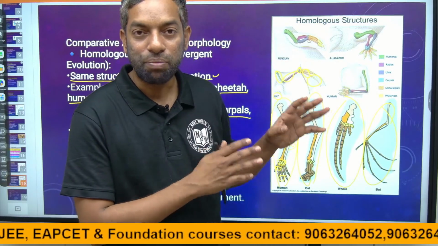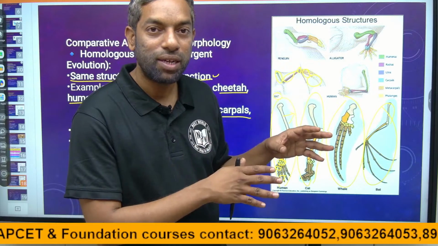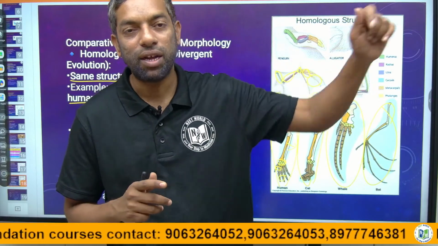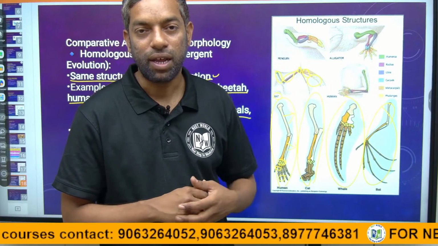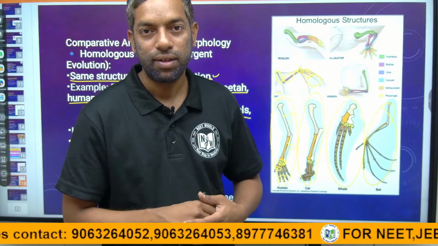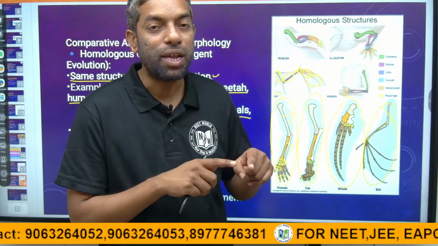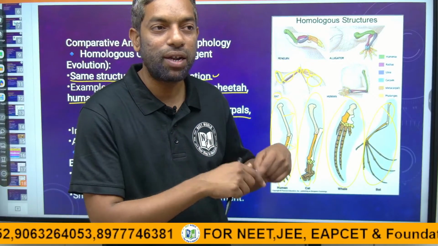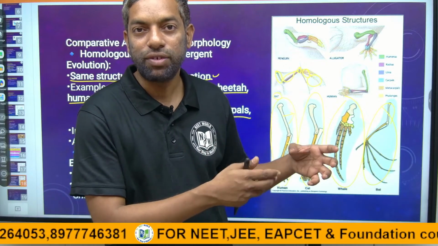So some mammals live underwater, some on earth, and some in the air. These are all mammals, but there is an interconnection in their structure, and the function is different according to their lifestyle.